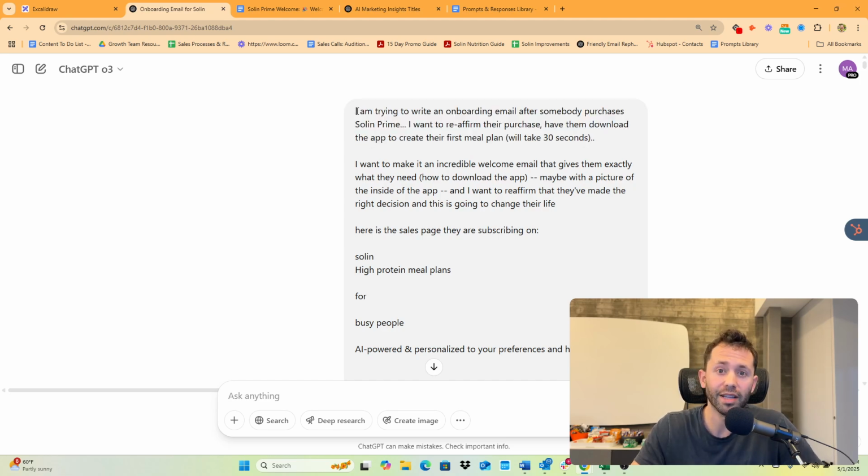And again, I'm pretty lazy when it comes to prompting. So when I say lazy prompting, you can still be lazy with AI. You don't have to worry about formatting. You don't have to worry about writing everything out, but you got to give it enough context that it knows where it's going.